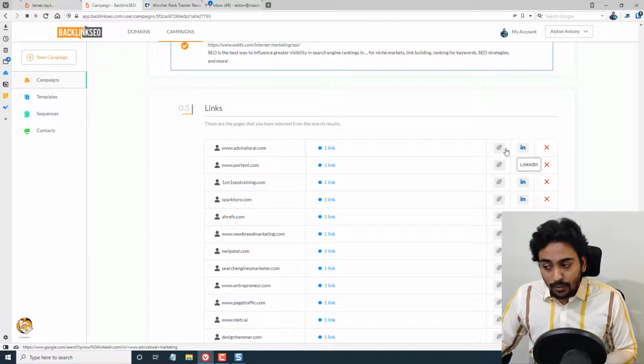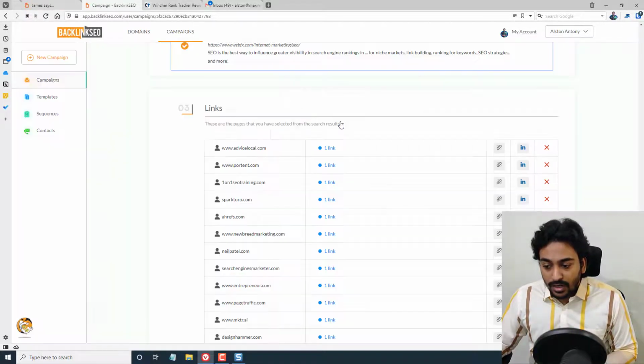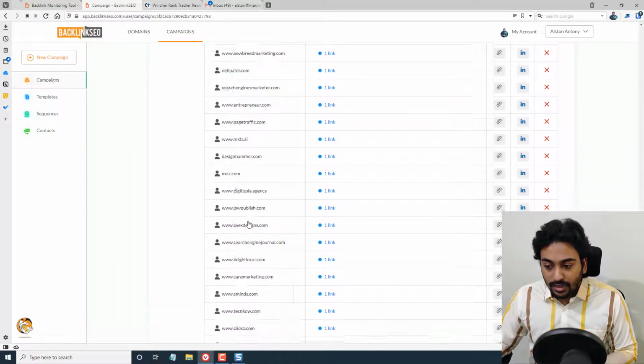We also have the LinkedIn profile to search on that. If we don't want something, for example, I don't want to contact Ahrefs, let me do that, and I can delete that particular entry. That is possible.